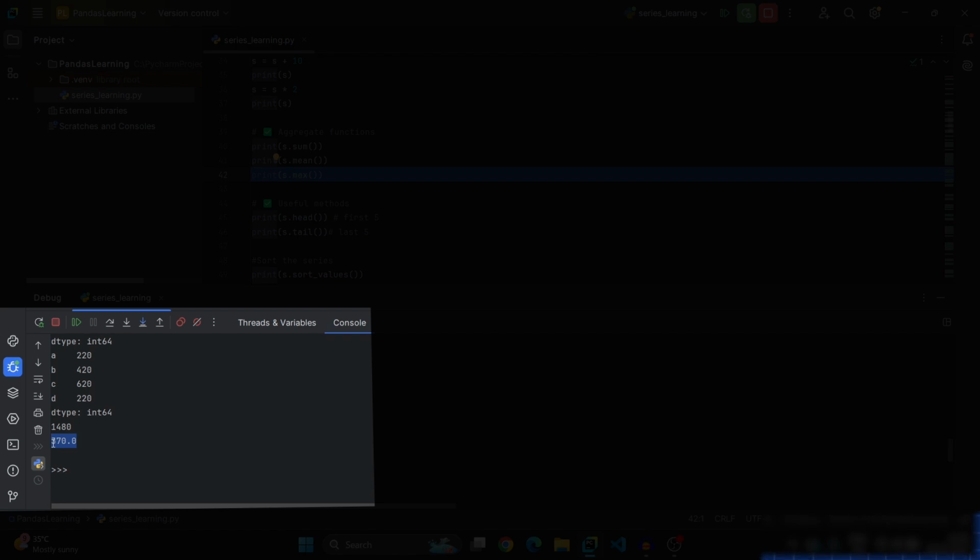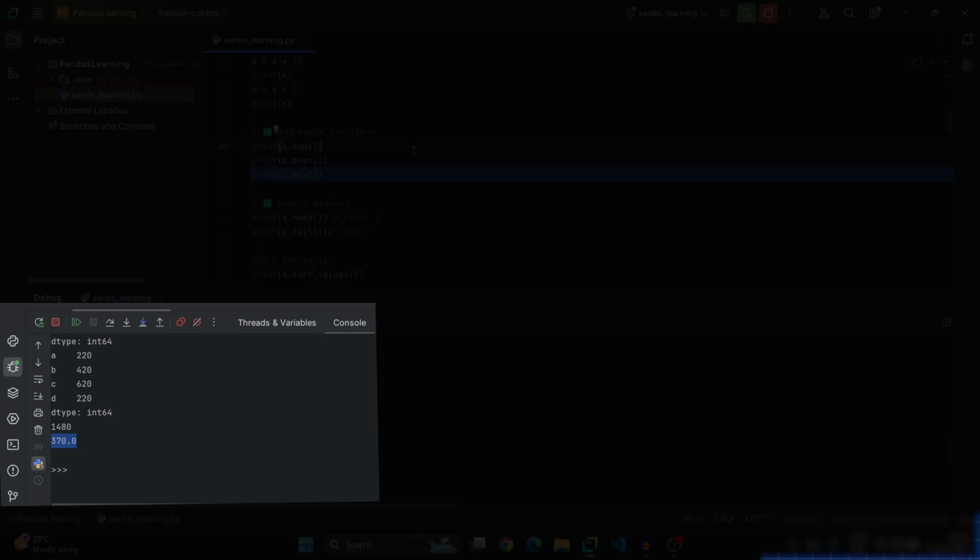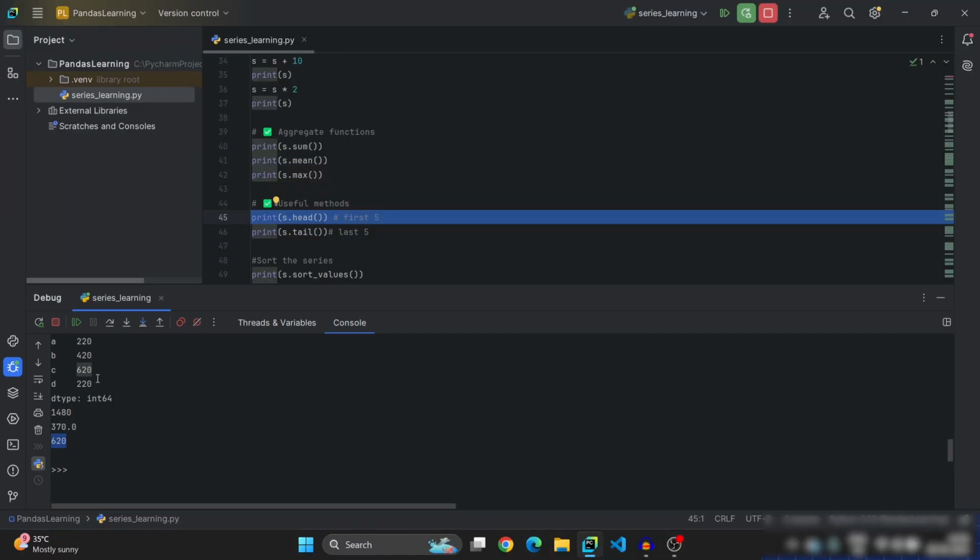For example, if you want to find out the maximum value in the series, then use the dot max method. It will find out the maximum element in the series. Let us see. See, 620 is the maximum of 220, 420, 620, 220. It is how you need to use max. If you want to use minimum, then use the dot min method.